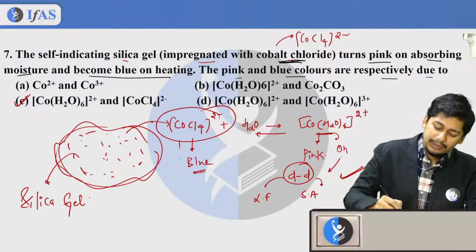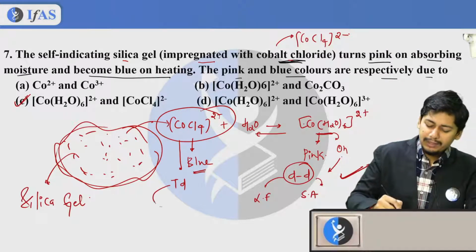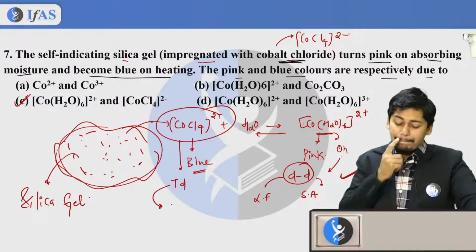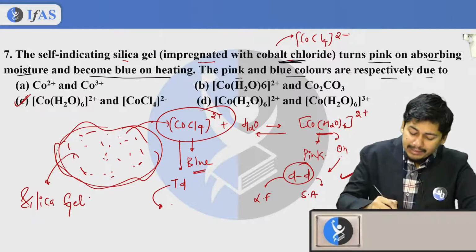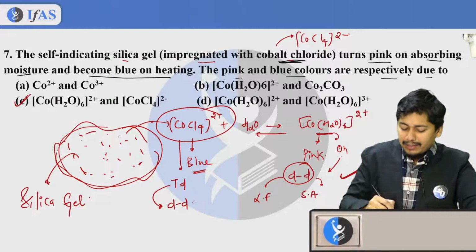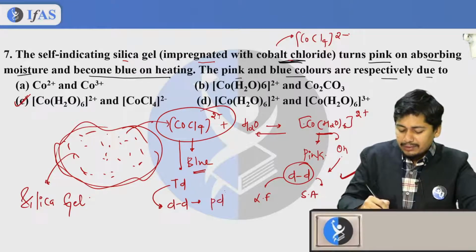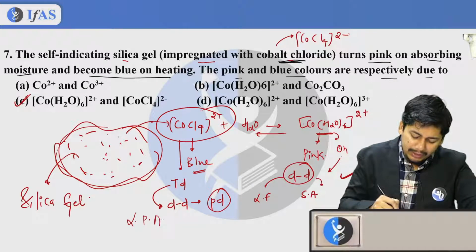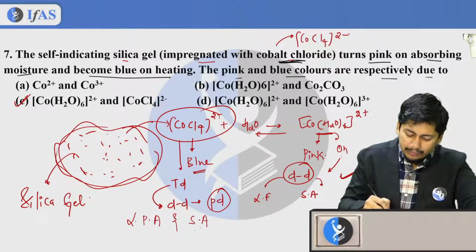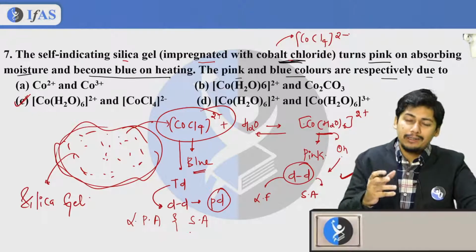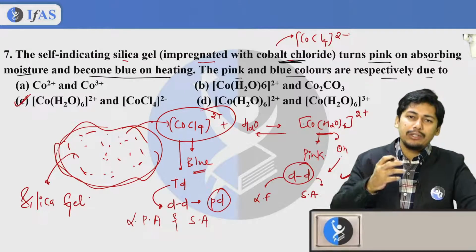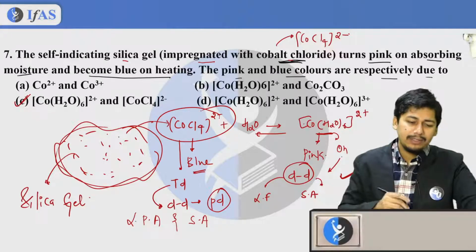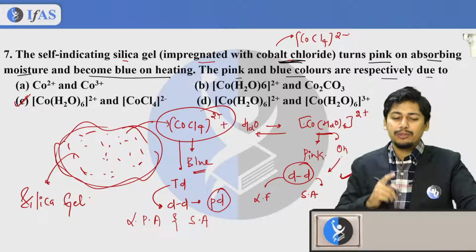But if you see here, this is a tetrahedral complex. In a tetrahedral complex, there are d-d transitions, and these d-d transitions have certain p-d mixing. That means this is a Laporte partially allowed as well as spin allowed transition. So tetrahedral complexes are more intense compared to octahedral complexes, and for that sake option C is going to be your correct answer.